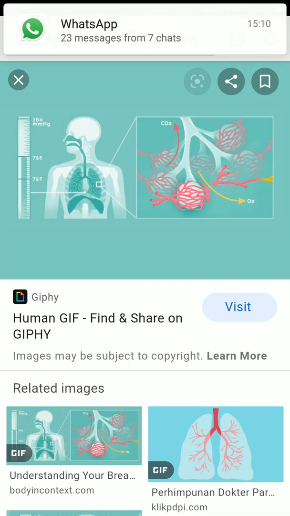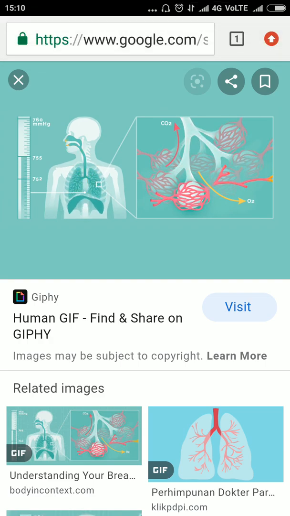The yellow color air is moving inside and fills the lungs, and it's going out. On the right side picture you can see the air is entering the alveoli till the end, and the alveoli are surrounded by pink color capillaries, and exchange takes place. Again the pink color carbon dioxide goes out and the yellow color oxygen enters the body. So this is all about the respiratory system. Hope you understood well. Thank you.